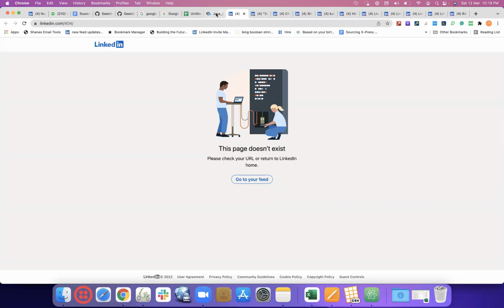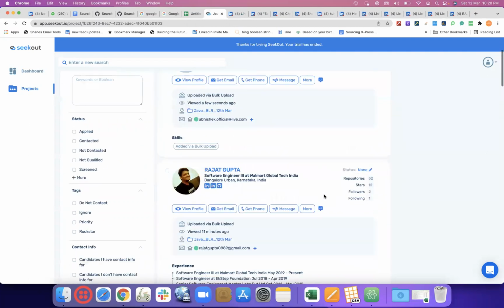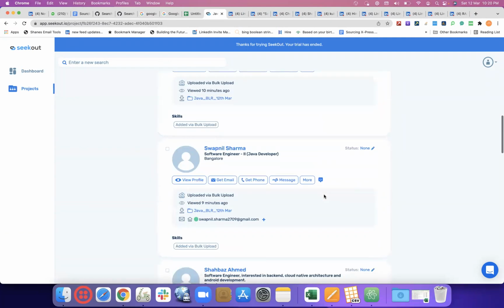It says not matching. But what Seekout will do in the backend is search for Abhishek Saurasia, and whatever information we uploaded, they'll try to match. If they can validate it, they'll give us some credits. Okay, got it.